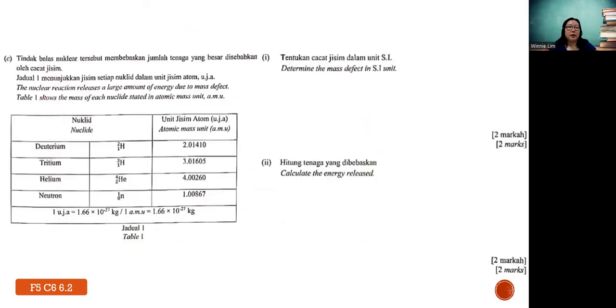Next part. The nuclear reaction releases a large amount of energy due to mass defect, and Table 1 shows the mass of each nuclide stated in atomic mass unit. The atomic mass unit is a small unit which is suitable when we are in the atomic physics field, because if we were to use kilogram, it becomes a super small value under this topic.